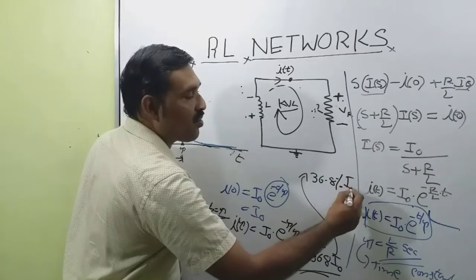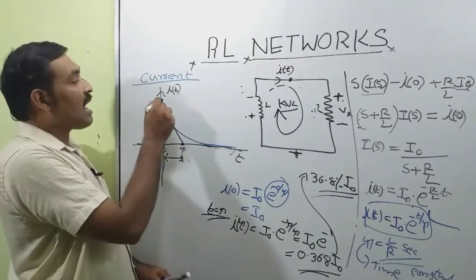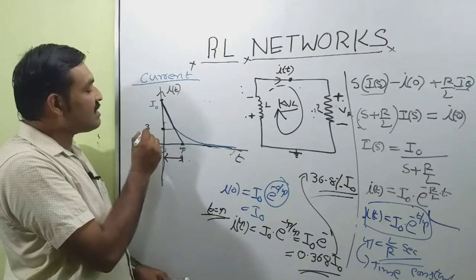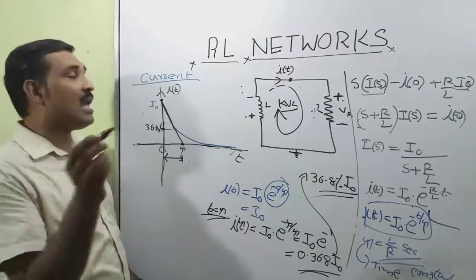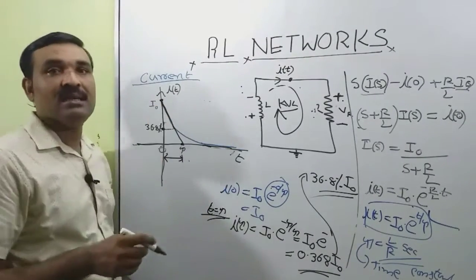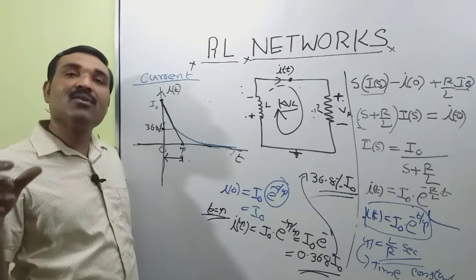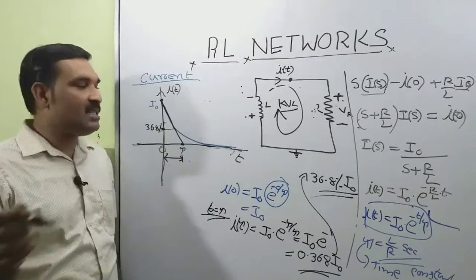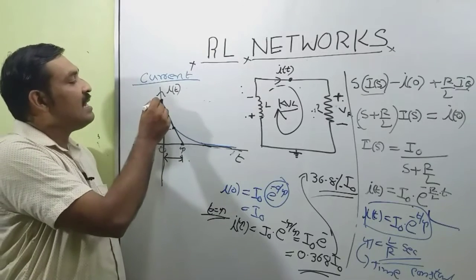That is 36.8% of I0. That means when t is equal to tau, the current decays exponentially and reaches 36.8% of its initial value I0. So we can define the time constant as the time taken for the current response to decay exponentially and reach 36.8% of its initial value.